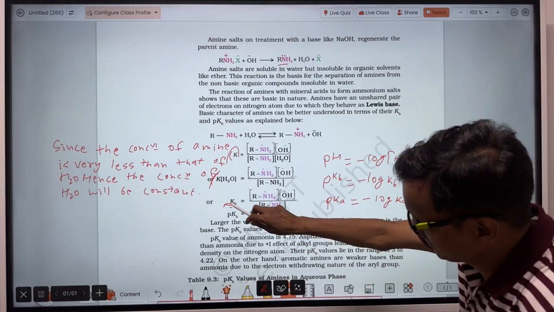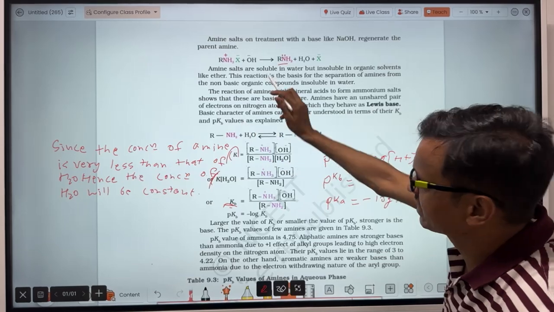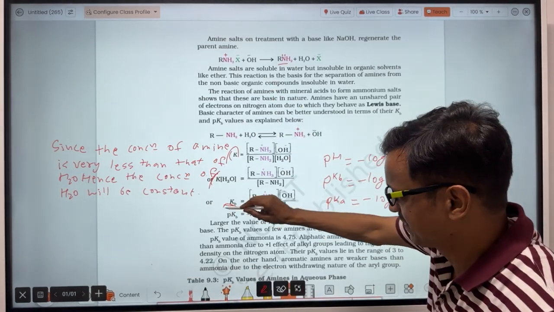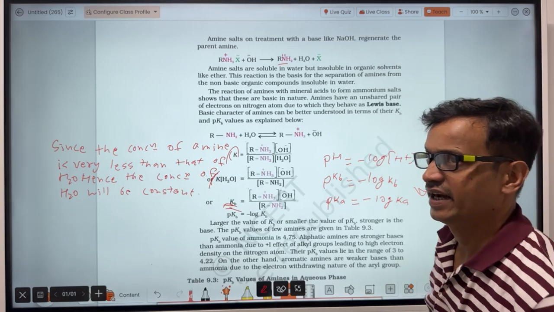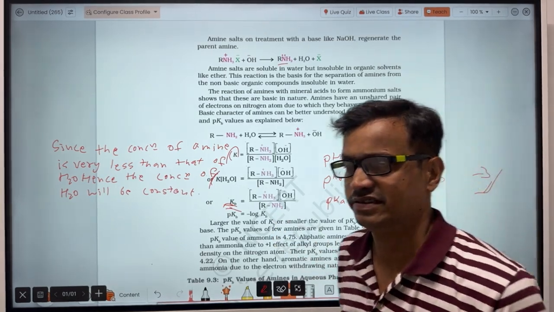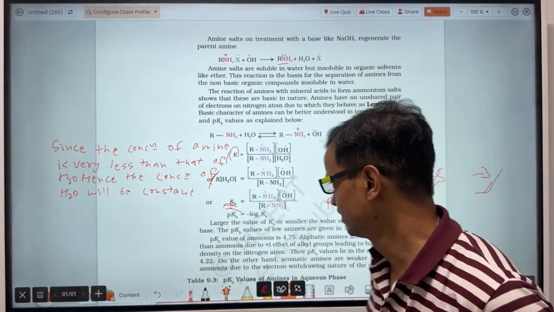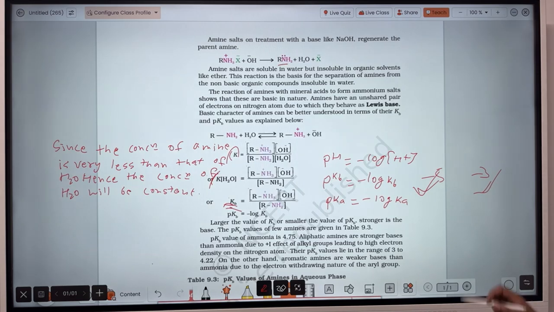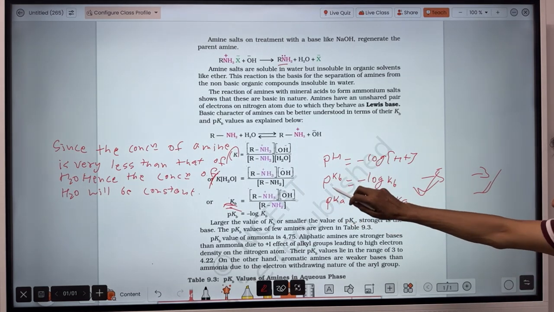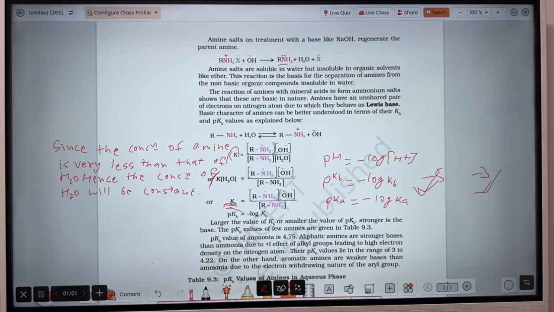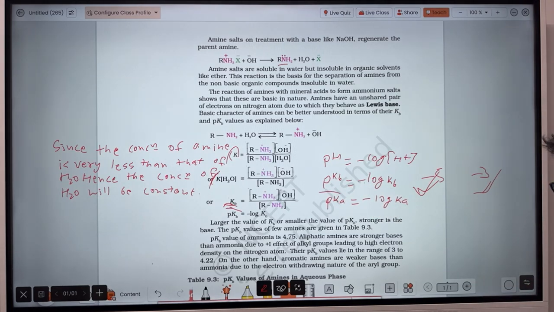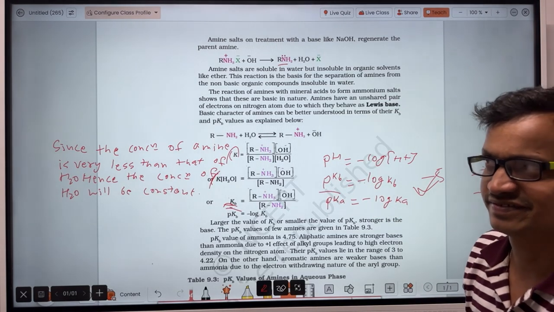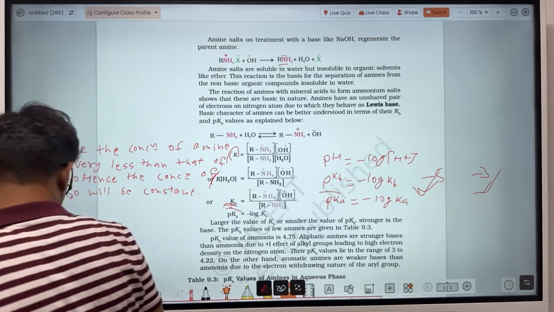So if Kb will be more, then the compound will be more basic. And if Kb will be less, then the compound will be less basic. But since a negative sign has been inserted in pKa and pKb, the more the value of pKb, the less basic the compound. Okay, so let's see.